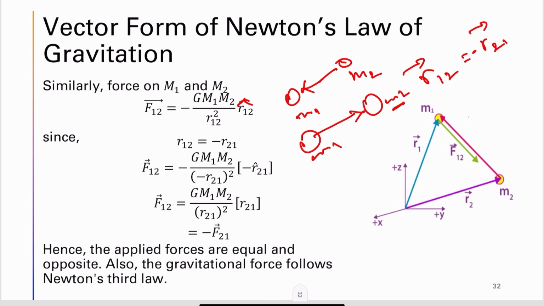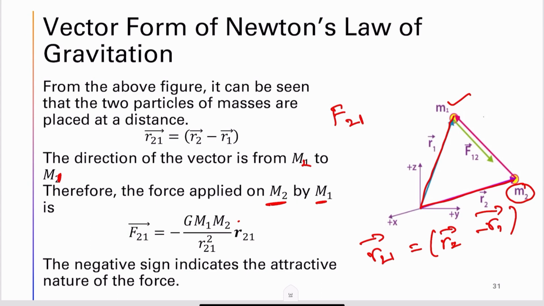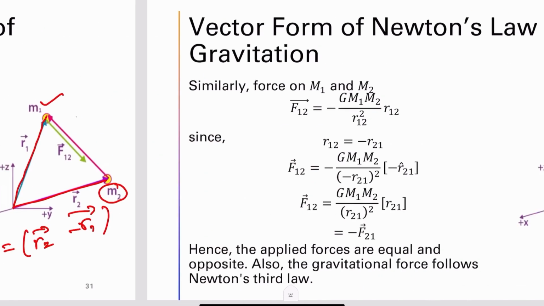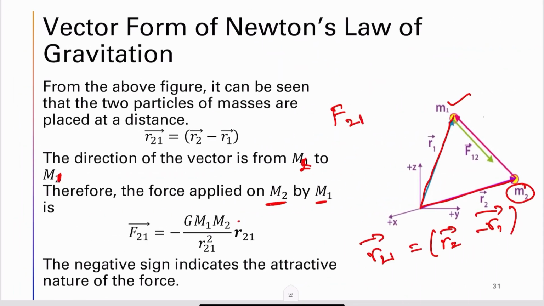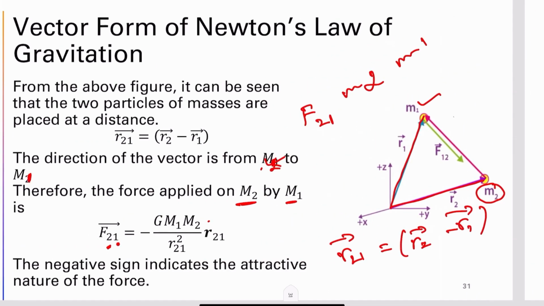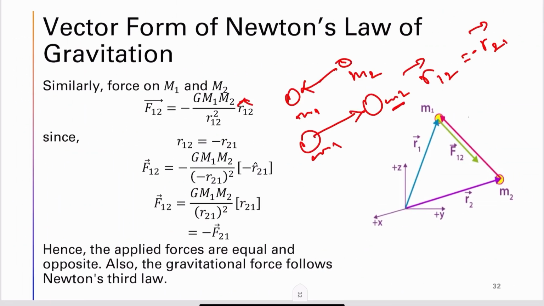But when we want to replace this, we have first seen the force on M2 by M1, and here the force on M1 by M2. So the force on mass 2 because of M1 is the force exerted on mass 2 from mass 1, and that is written in this form. Now similarly, the force exerted on M1 by M2 is given here.